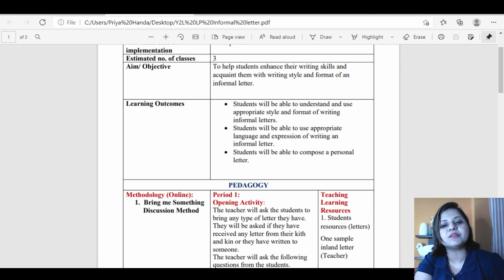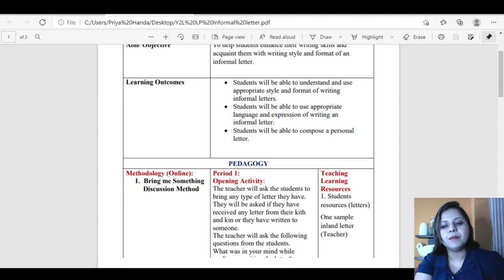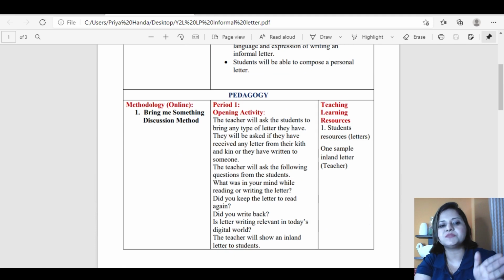So students will be able to understand and use appropriate style and format of writing informal letters. Students will be able to use appropriate language and expression of writing an informal letter. Students will be able to compose a personal letter. Finally, this is the learning outcome, that they can independently write an informal letter. Pedagogy, as I said, now again, first period, bring me something, discussion method.